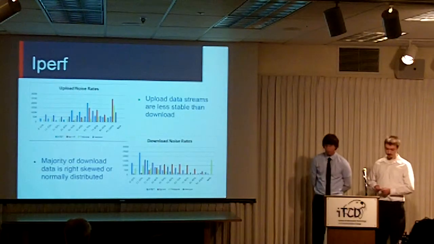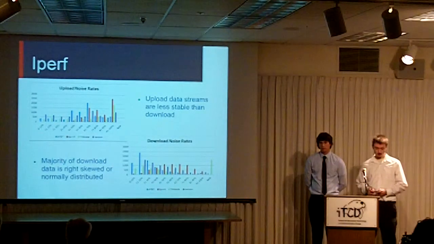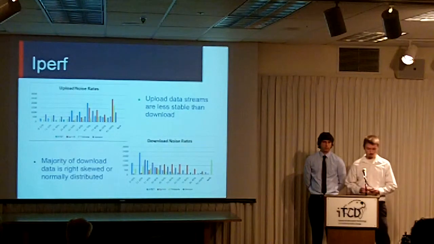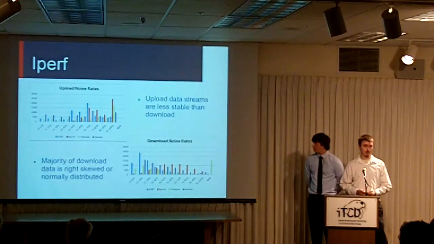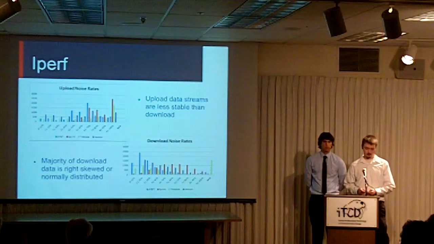Upon processing the Iperf data with our post-processing scripts, we observed trends that lead us to conclusions about the service providers. We observed that upload streams are more susceptible to noise interference than download streams. This observation is present in all service providers.